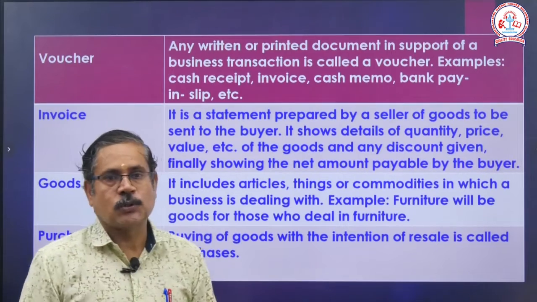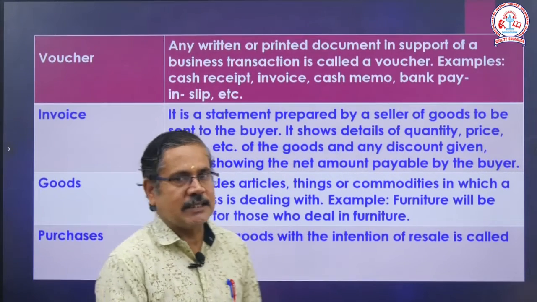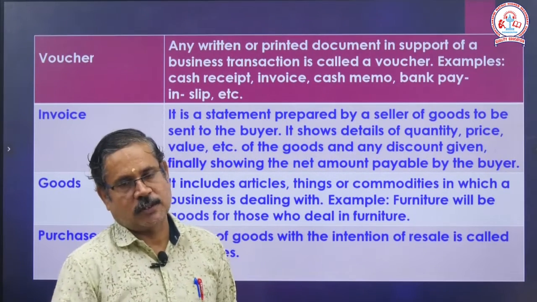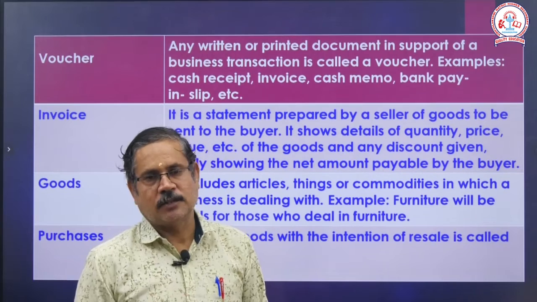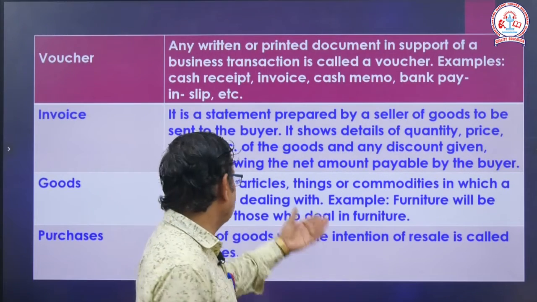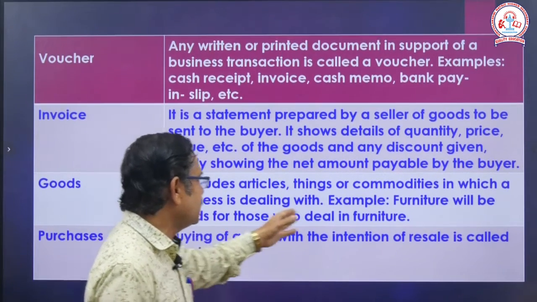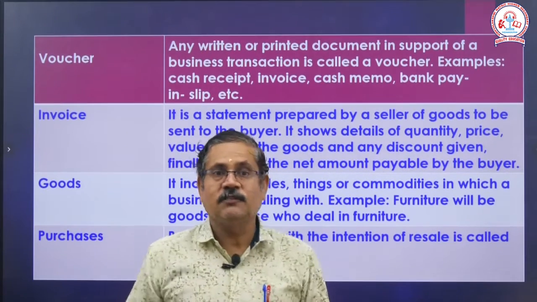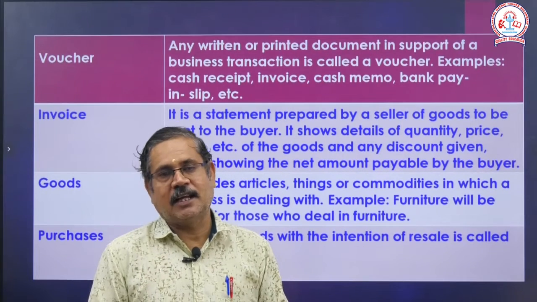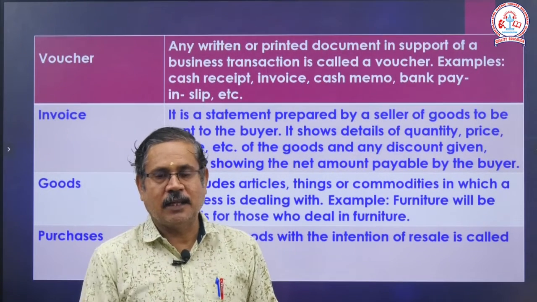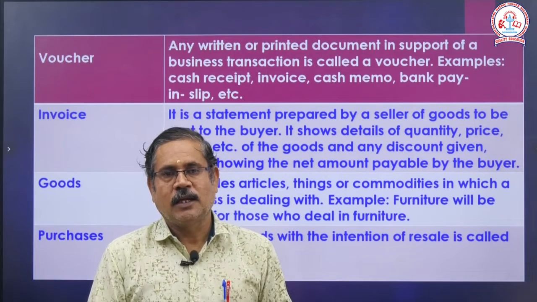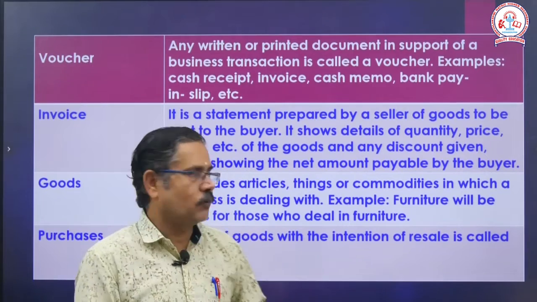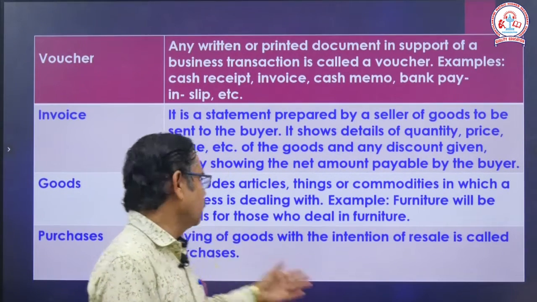Then next one, goods. What is meant by goods? Goods are articles, things or commodities. Generally we call them goods. Not only goods, it also means stock, and assets we generally also call goods. For example, furniture will be goods for those who deal in the furniture market. For the furniture seller, what he sells to the buyer is goods. But from the buyer's point of view as an owner, it is an asset for the purpose of the business.